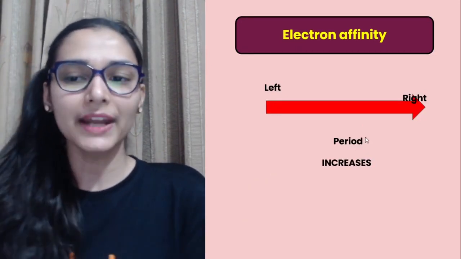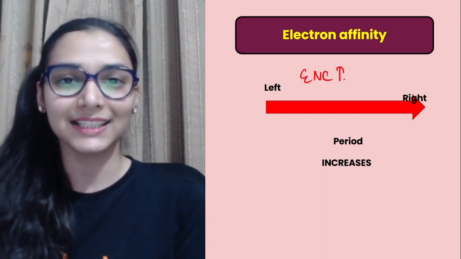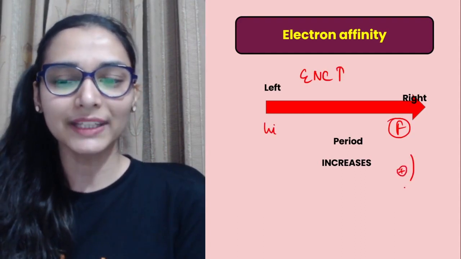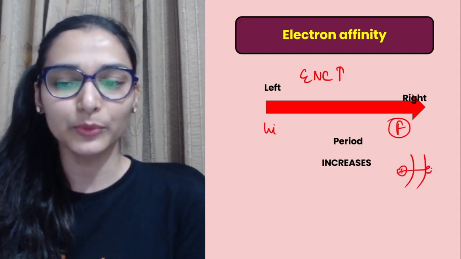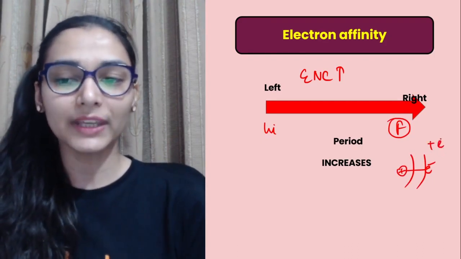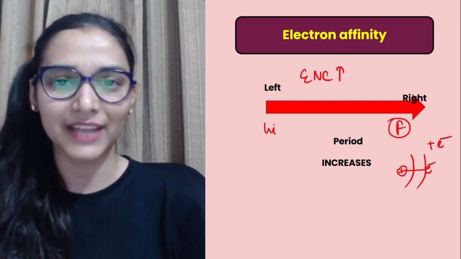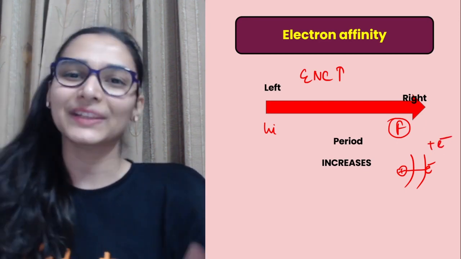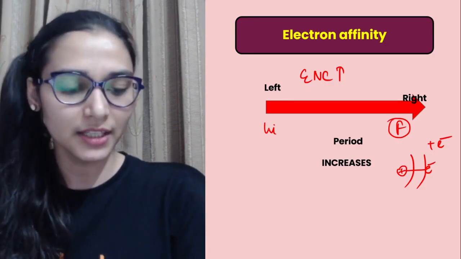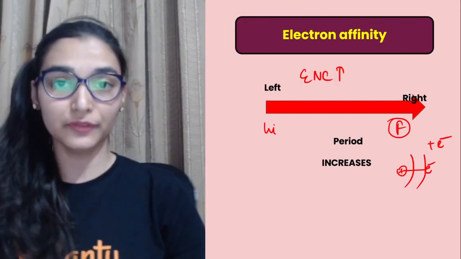What you need to do here, left to right जाने पर I know effective nuclear charge is increasing. Lithium to fluorine. Okay, so size of fluorine is very small. Nucleus is able to attract the valence electron easily. So if you ask fluorine to gain an electron, like yeah, I have a very high tendency for that. ठीक है, so fluorine is like happily getting there and just taking that. Let me check the battery once. So what we were discussing, electron affinity में some energy would be released, right?